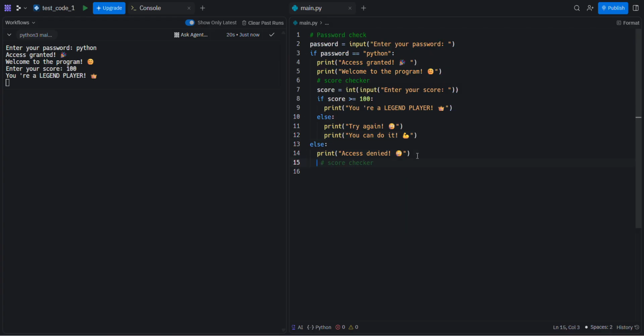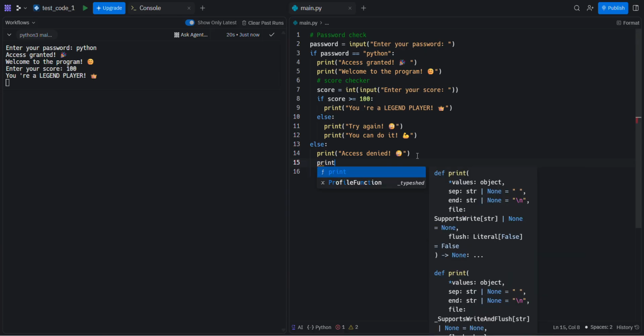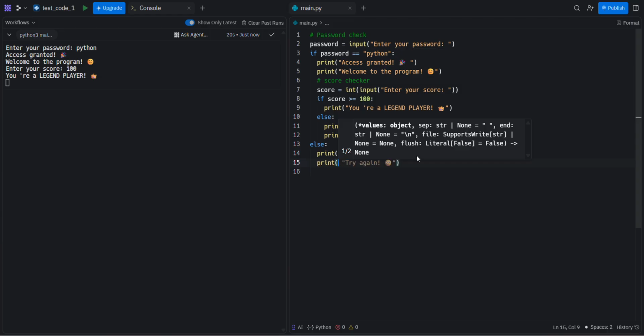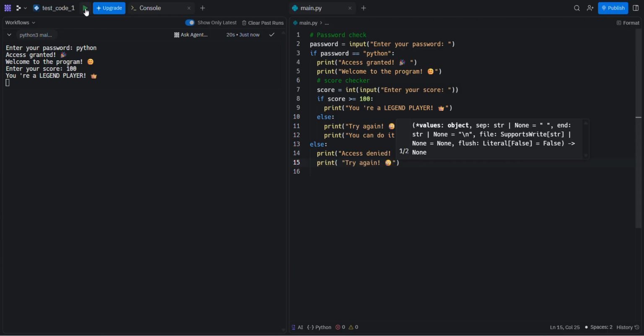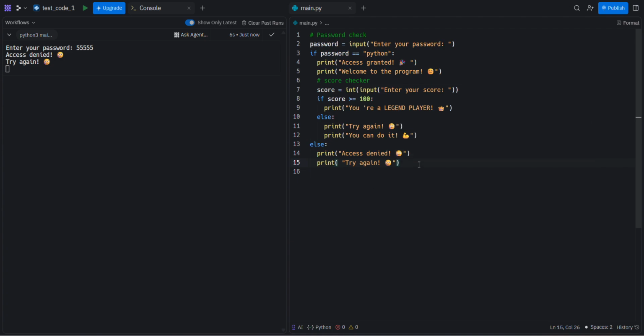Even here in else, you can write print try again. So if you enter the password wrong at first, it's going to tell you access denied, try again. Like, let's say anything, access denied, try again. That's how it works. That's how we're going to work from now on, and it's going to be pretty fun.